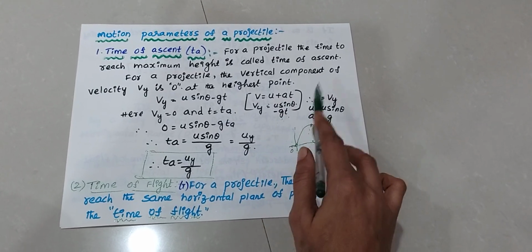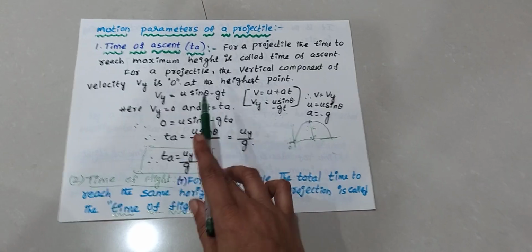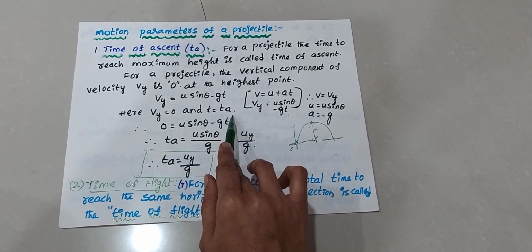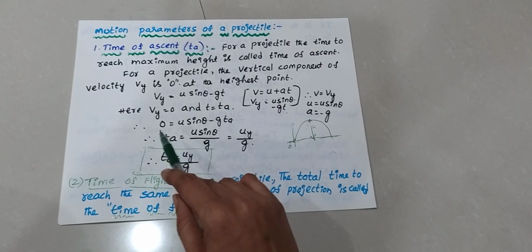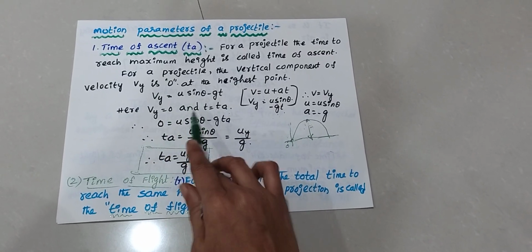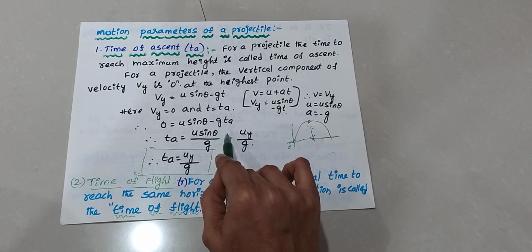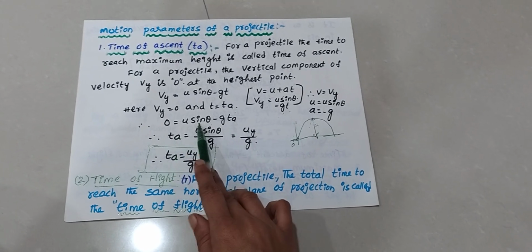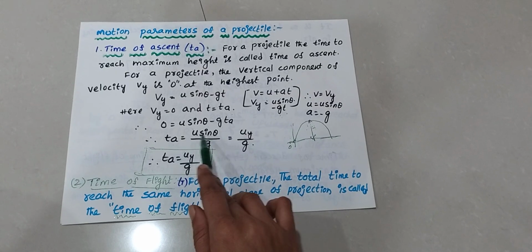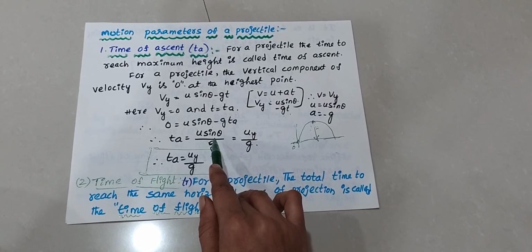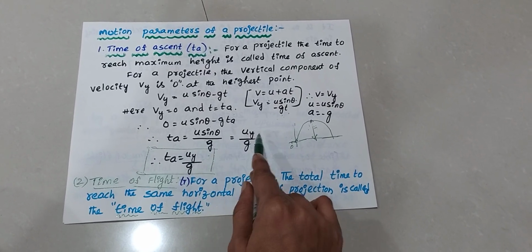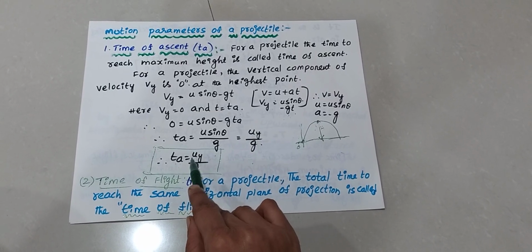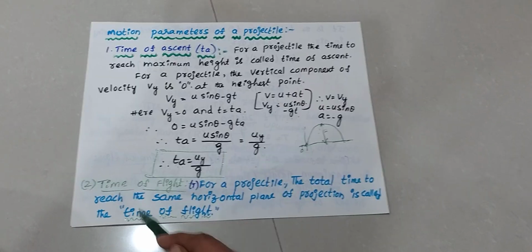Now these are the conditions. Substitute in this equation Vy is equal to 0 and t is equal to TA. Why? Because that is the time of ascent. 0 is equal to u sin theta minus g TA. TA means time of ascent. TA is equal to u sin theta by g. u sin theta means the velocity along the y component. That's why u by g. Time of ascent TA is equal to u by g.